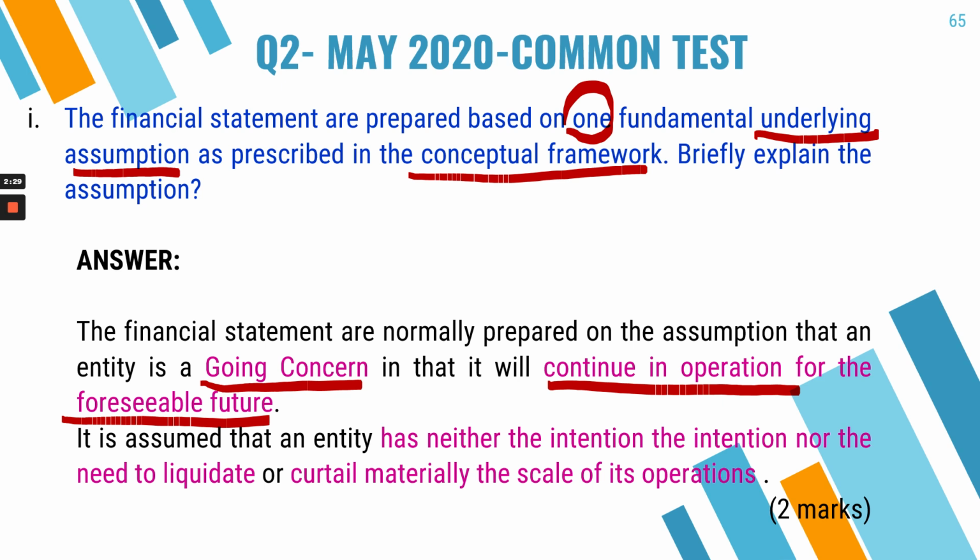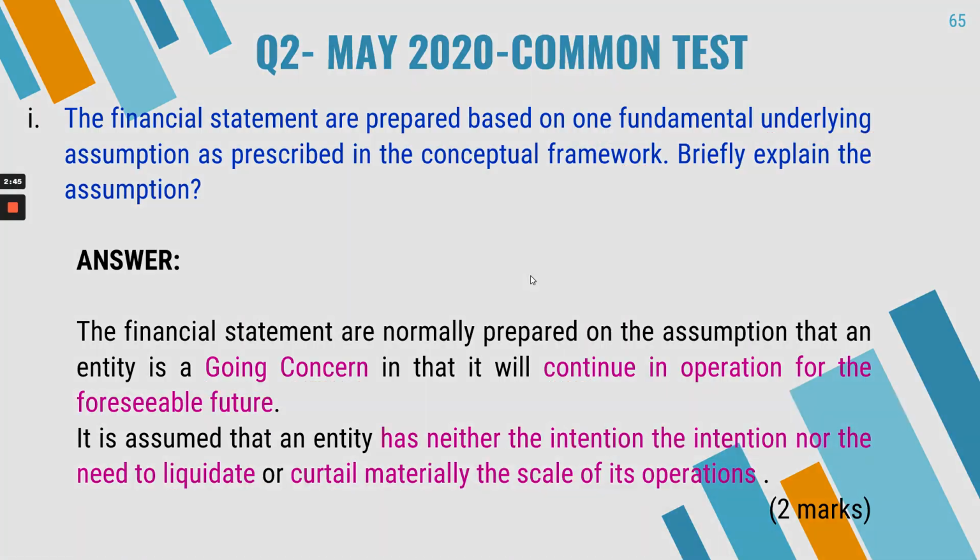You also assume that the entity has no intention to liquidate or curtail materially the scale of its operation. So that was for 2 marks.